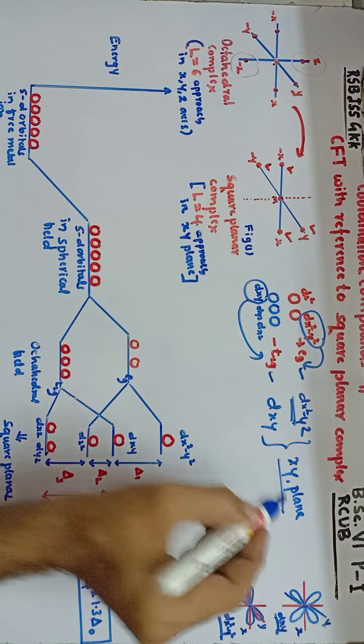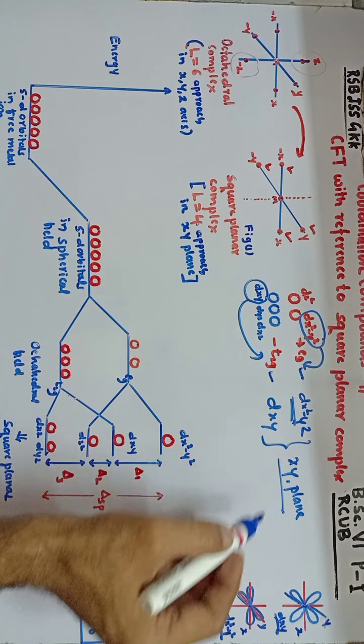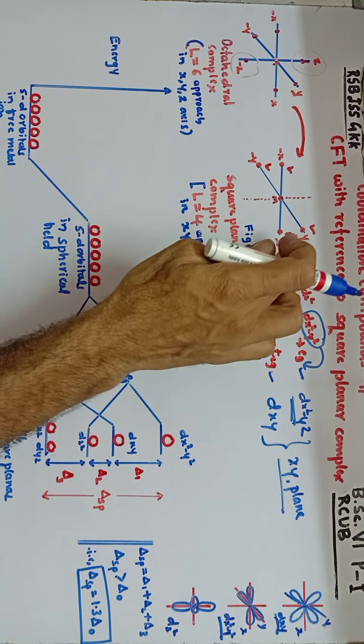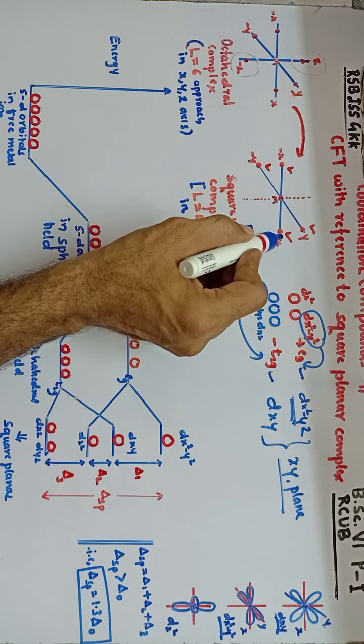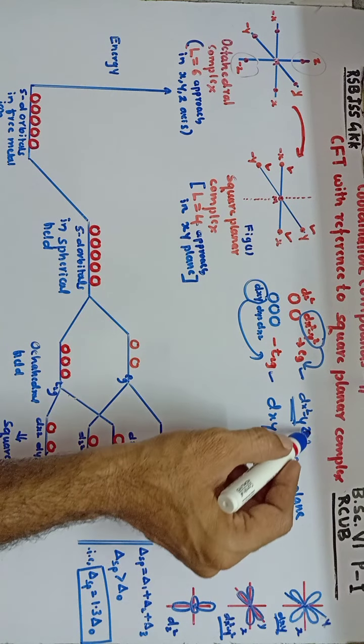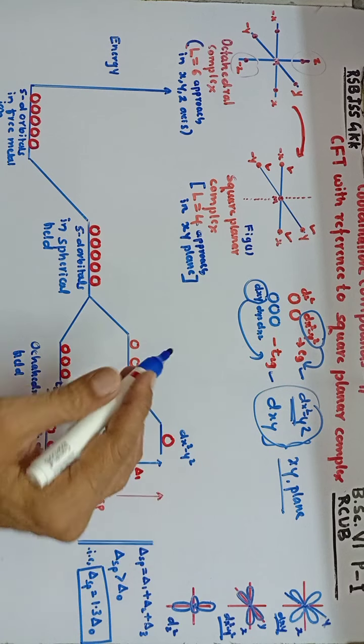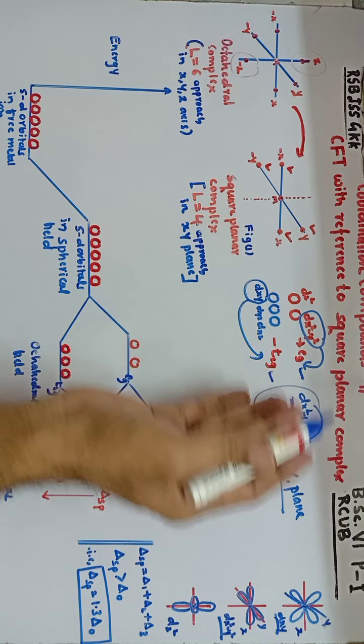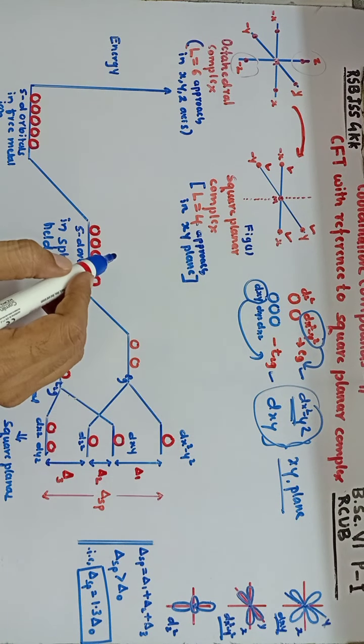Okay. So now, since the ligands in a square planar complex are approaching the center metal ion in the x, y axes only, that means in the xy plane only, therefore these two orbitals will experience more repulsion from the ligand field when compared to the other three orbitals.